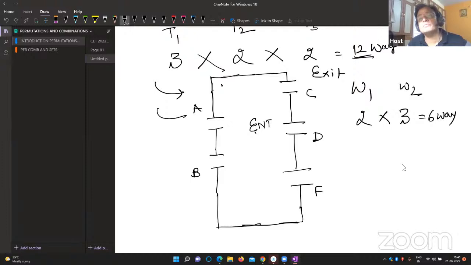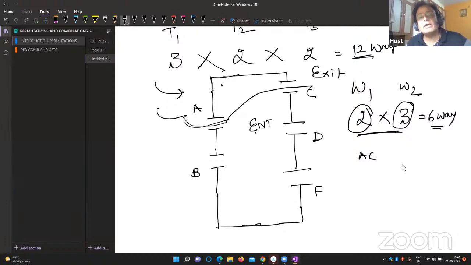The fundamental principle says that the total number of ways of doing the work is the product of the number of ways of the first work and the number of ways of the second work. That is 6 ways. Like this: number 1, he may enter from A and get out from C, 1 chance. He may enter from A and get out from D, that is the second chance, AD.